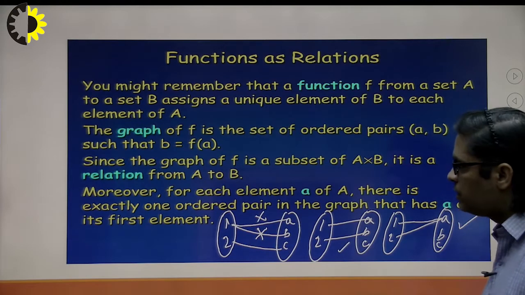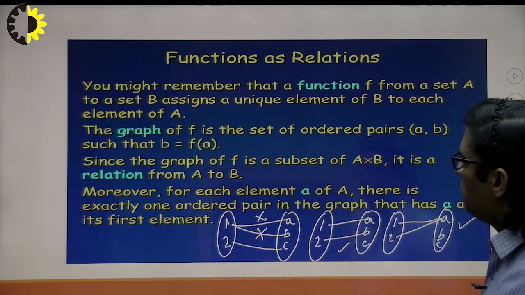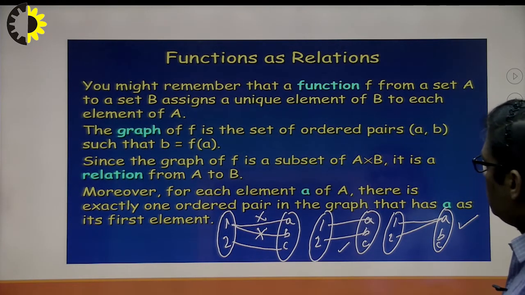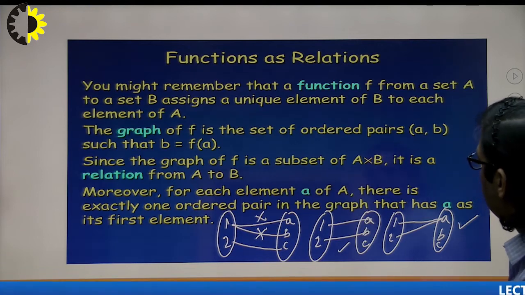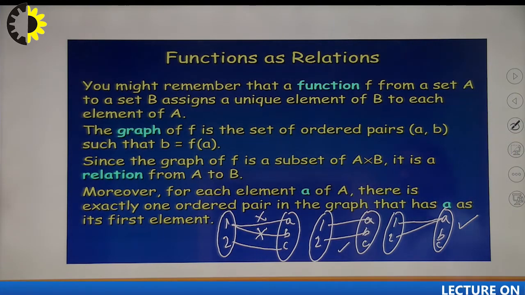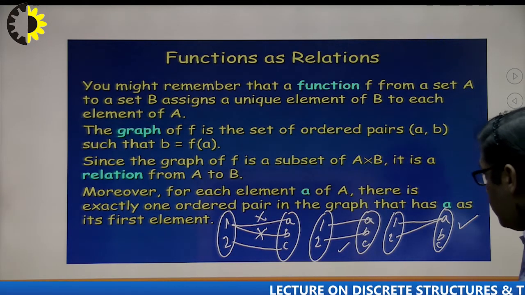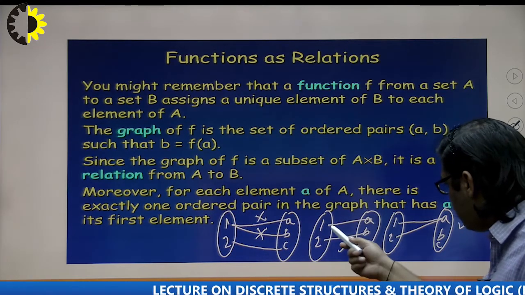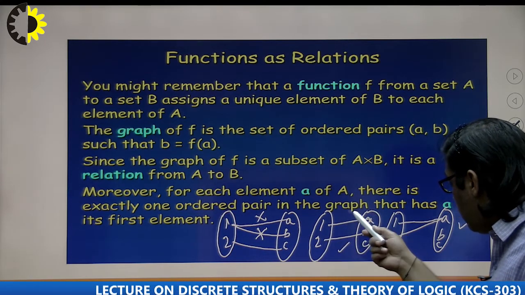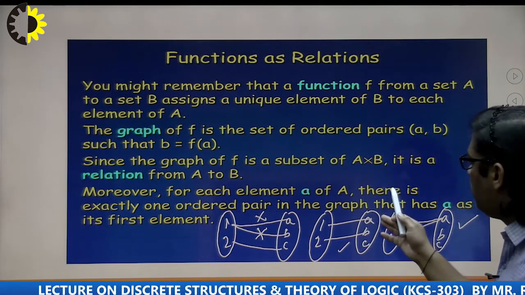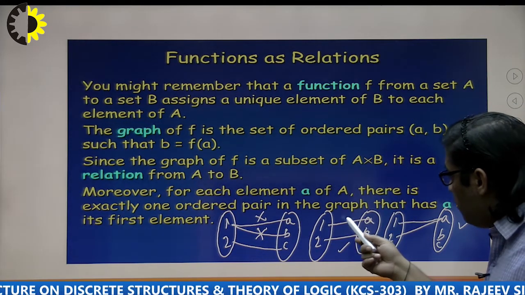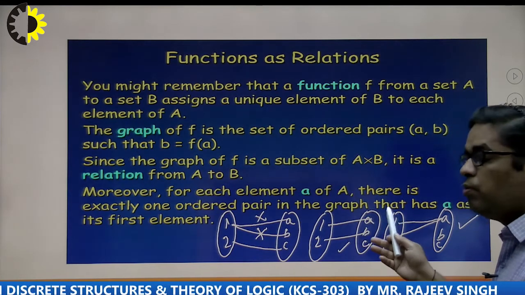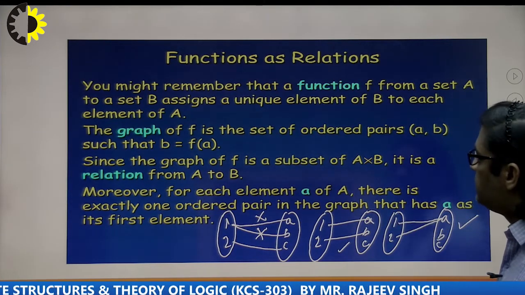So in the function we can say that a function f from set A to set B assigns a unique element of B to each element of A. So it assigns a unique element of B to each element of A. Means this one can be uniquely assigned to A, B or C, but the image of 1 cannot be 2 or 3 in the second set.